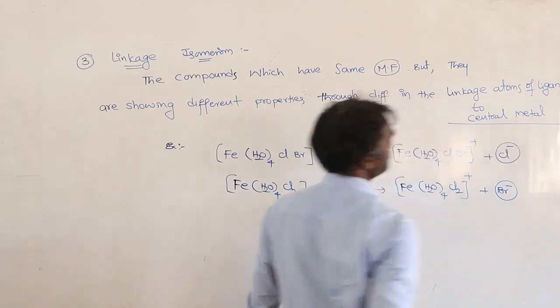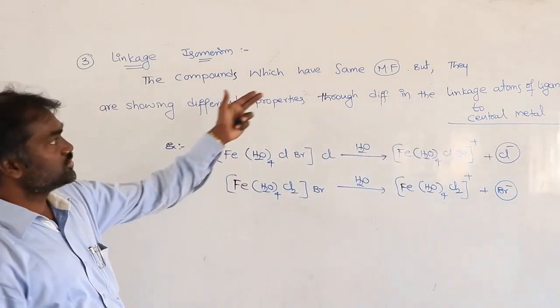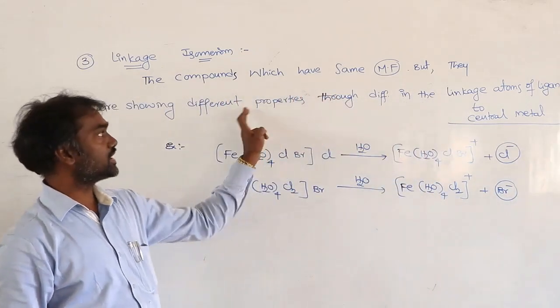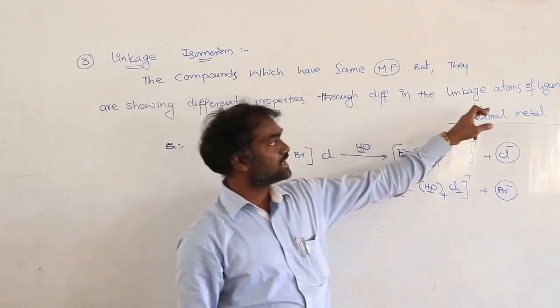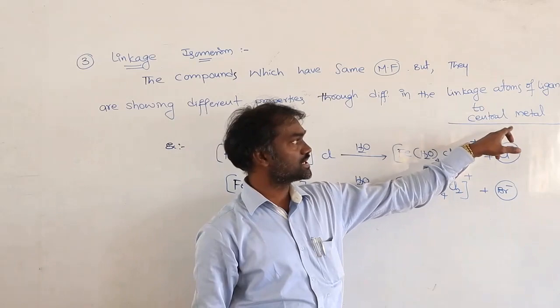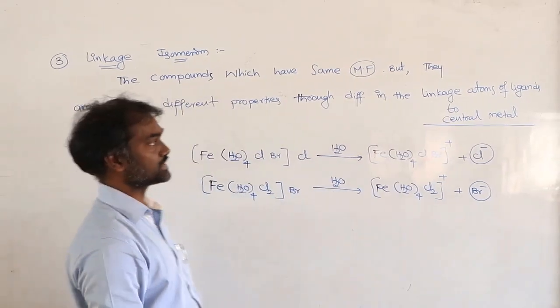This point is extra. So the compounds which have the same molecular formula but they are showing different properties through the difference in the linkage of atoms of a ligand to the central metal ion in the complex.